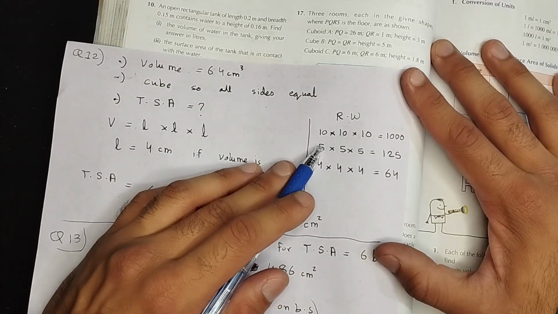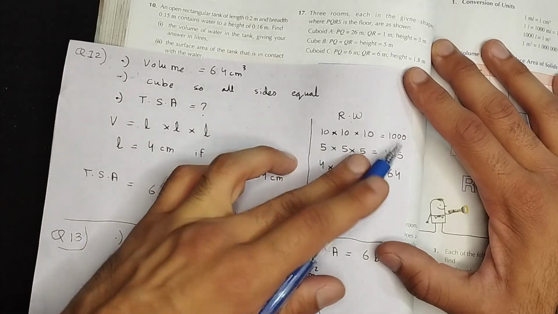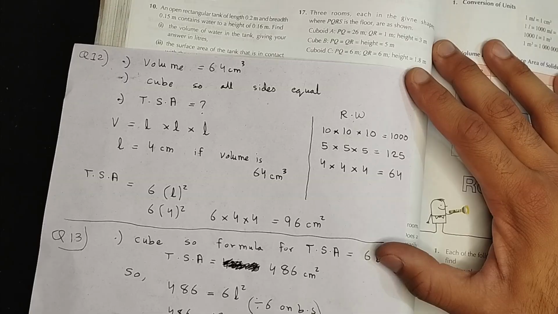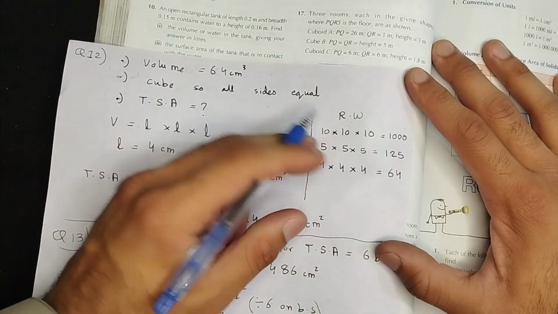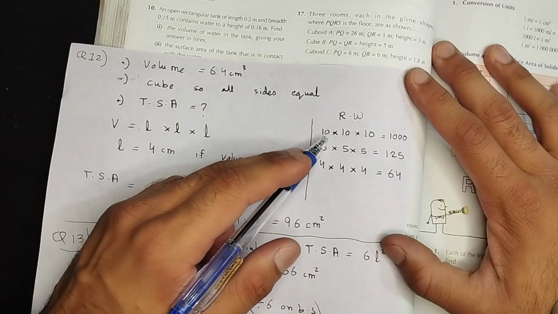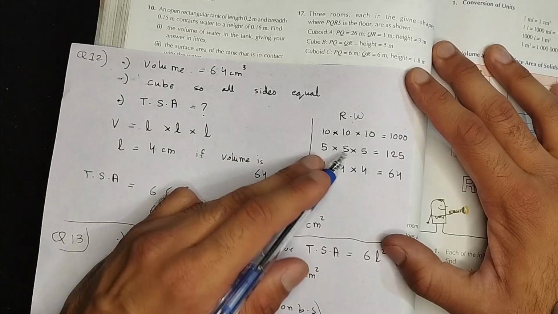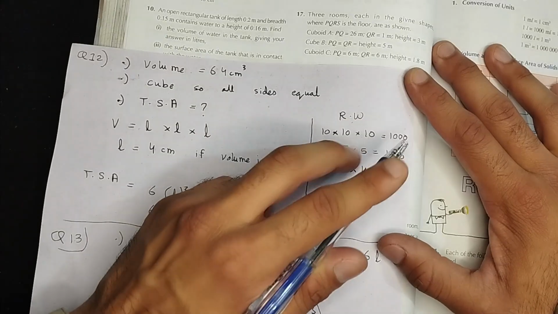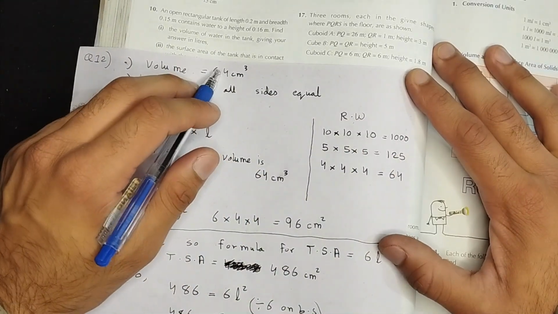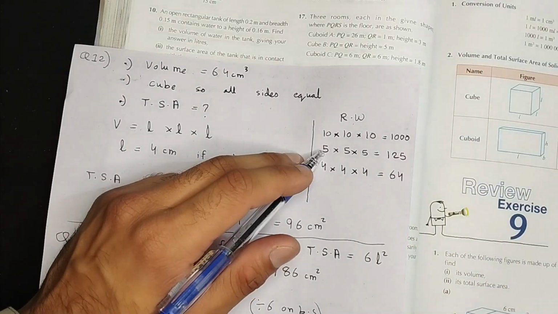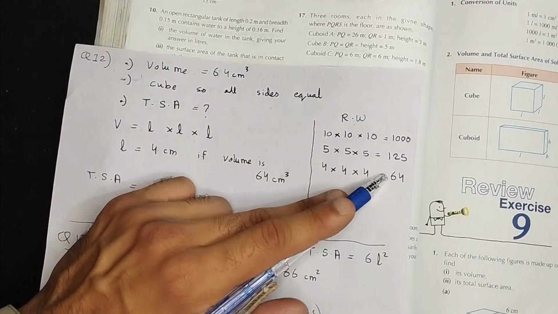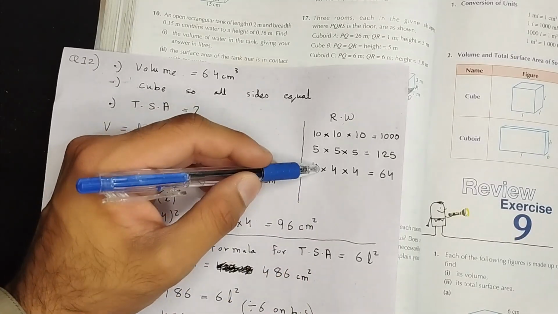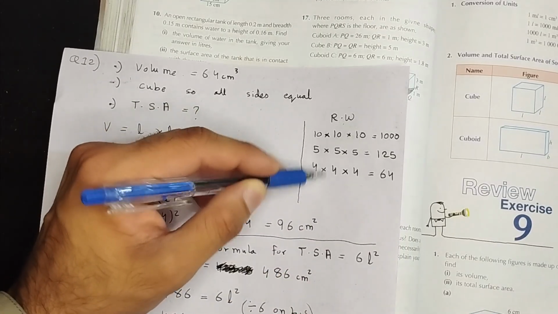For example, first I'm going to multiply 10 by 10 by 10. If I see that the number is a lot more than 1,000, then I'm going to try multiplying 20 by 20 by 20, seeing if it's in between those numbers. For example, I multiplied 5 by 5 by 5, right? 5 multiplied by 5 multiplied by 5 will give me 125. 125 is still more than the volume that is given to me. Then obviously the length that I will need is going to be less than the one that I tried, okay? So I'm going to go less than 5 next time. If it was, assume that it was not 4.